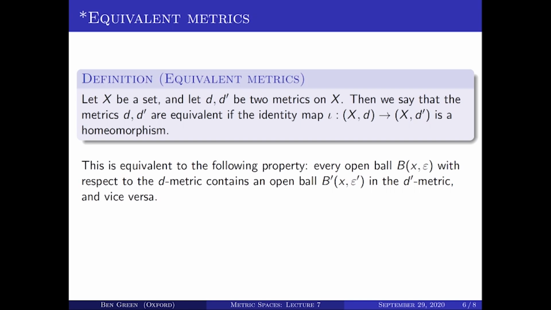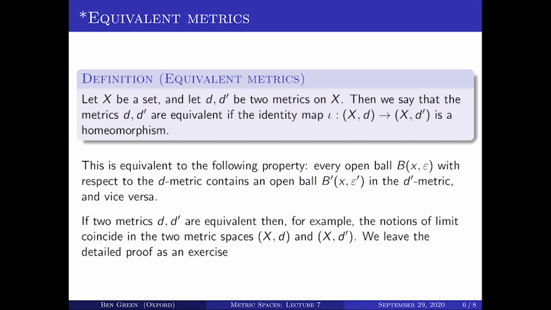So that epsilon primed there would be the delta in the definition of continuity. So an open ball in one metric must contain an open ball in the other metric centered on the same point. That is equivalent to this property.